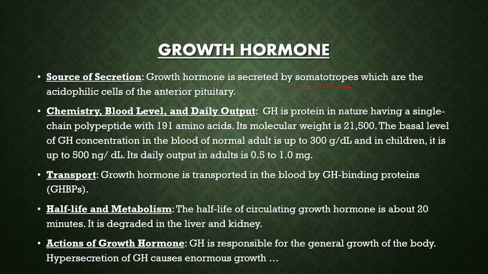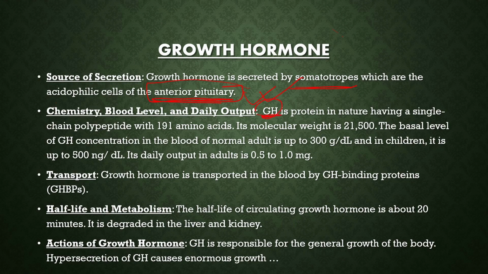It is secreted by the somatotrophs, which are the acidophilic cells of the anterior pituitary. If you forget these names, it's okay, but don't forget to write anterior pituitary. Clear? Let me repeat it. It is secreted by the anterior pituitary gland. What is the chemistry, blood level, and daily output?